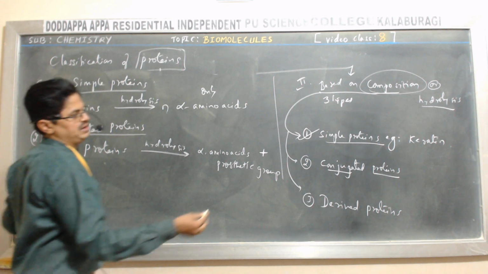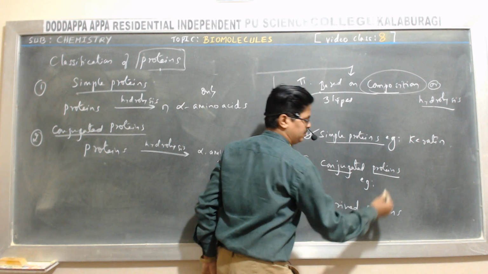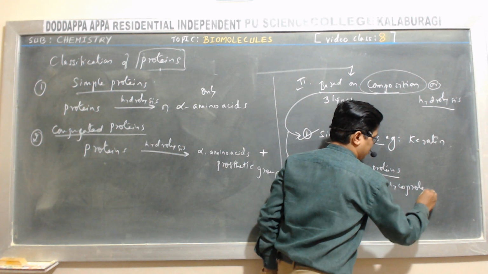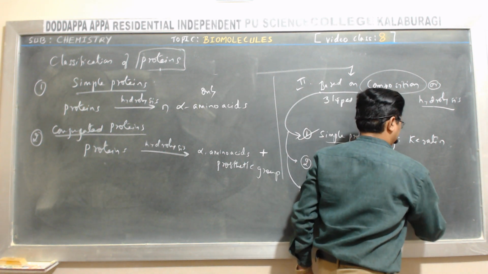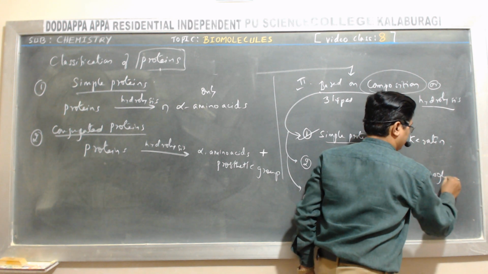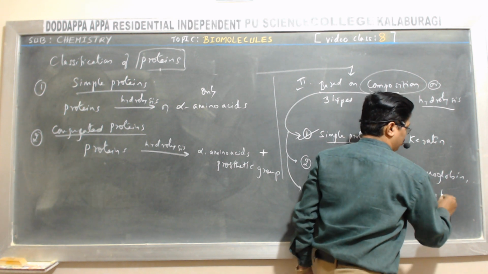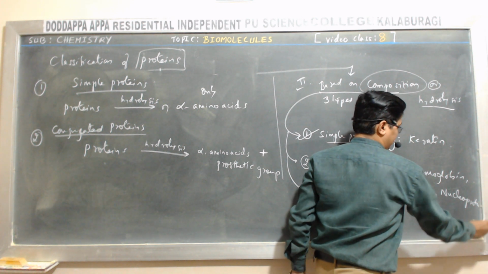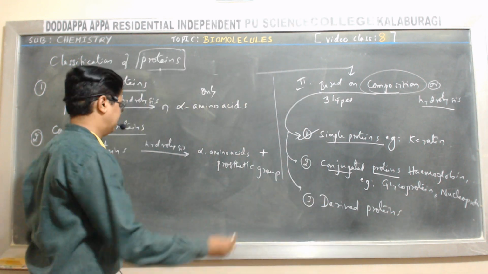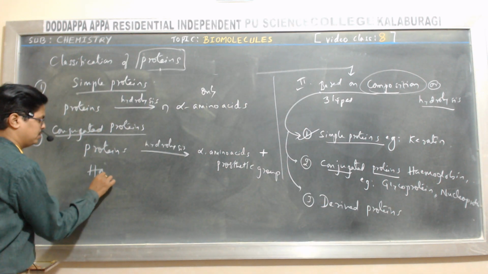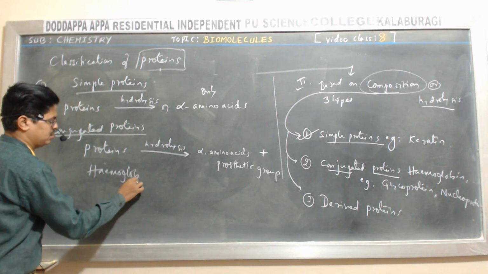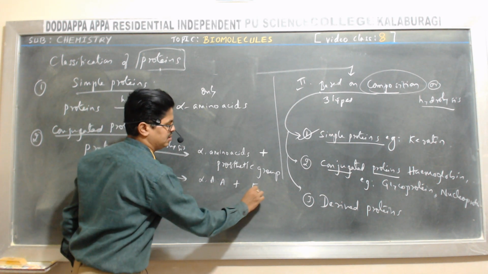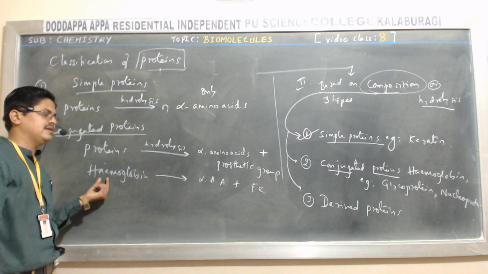Examples for conjugated proteins: glycoprotein, hemoglobin, nucleoproteins, phosphoproteins, etc. For example, hemoglobin upon hydrolysis gives alpha amino acids plus heme, which contains iron.